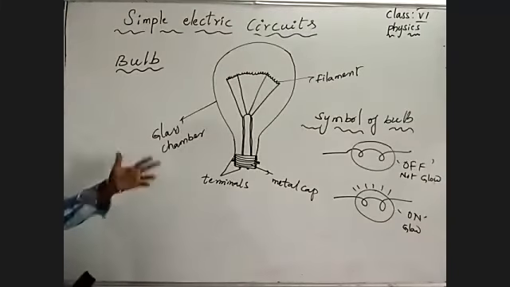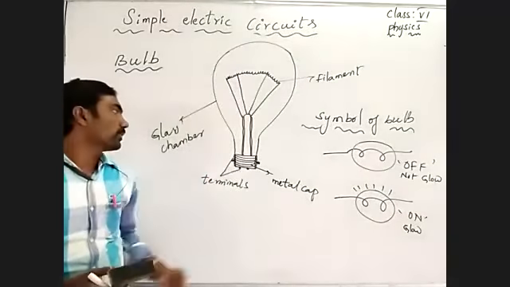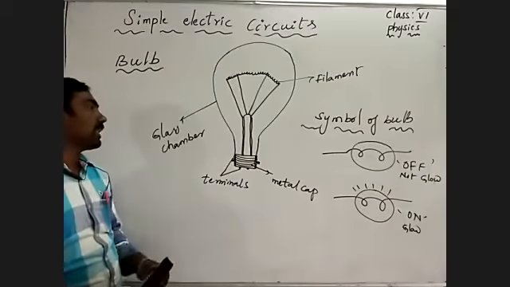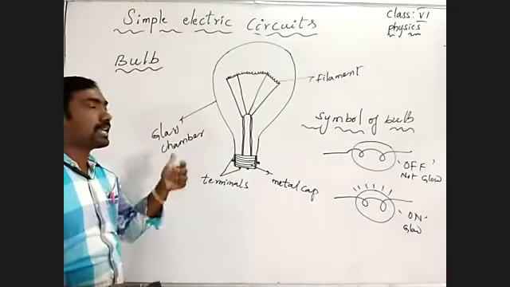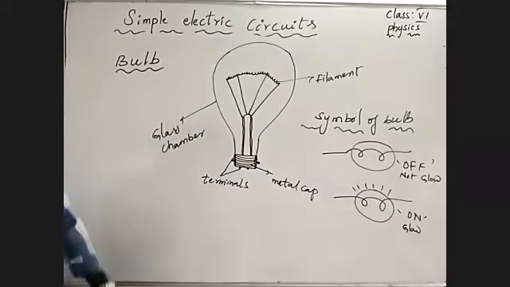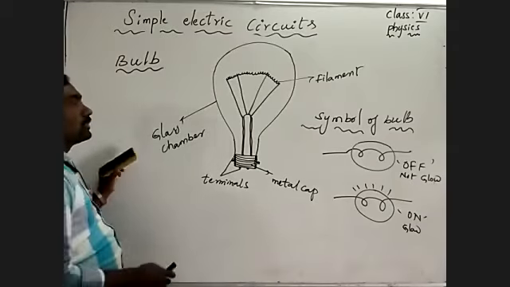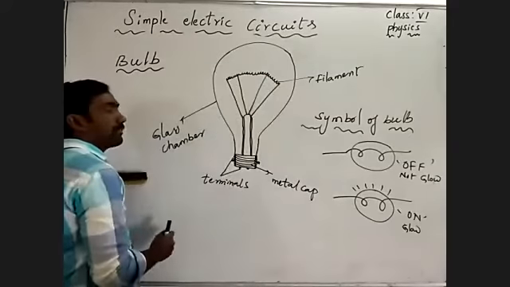See, a bulb consists of a vacuum glass chamber. It has an outer surface made with transparent glass. So we may observe it is a vacuum, means no air particles.